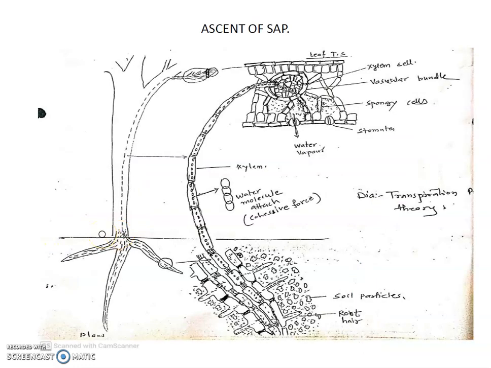So how is water transported from the root to various aerial parts? See here, this is a root. Suppose these are the root cells, these are the root hairs, and these are the soil particles.